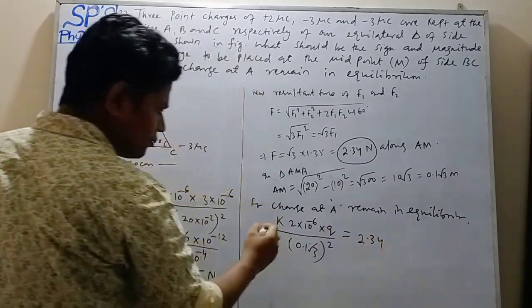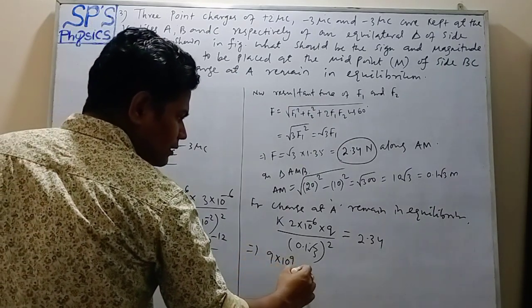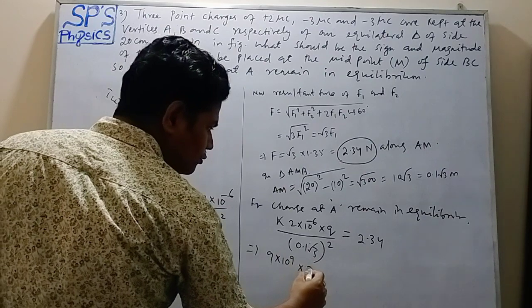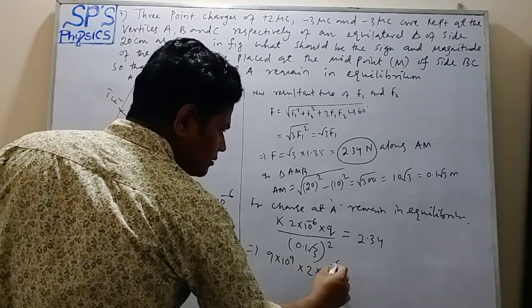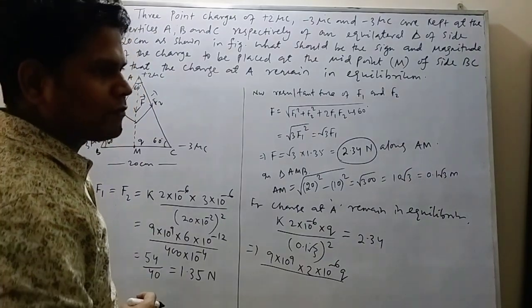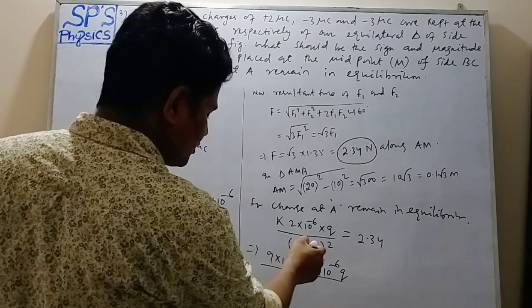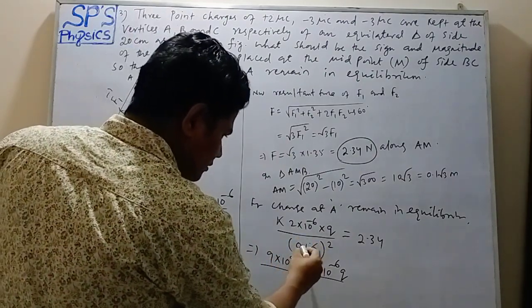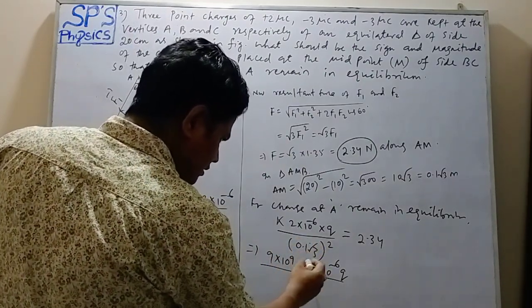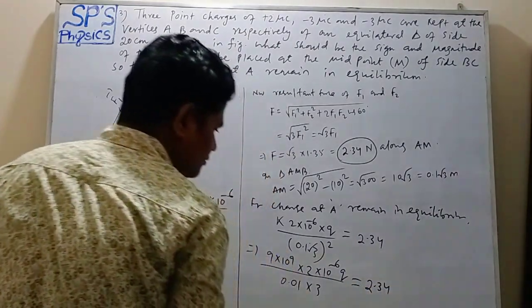2.34. So K is 9 into 10 to the power 9, into 2 into 10 to the power minus 6, into Q. How much does it come to? That is 18 into 10 to the power 3. So it becomes how much? 0.1 square. It becomes equal to 2.34.